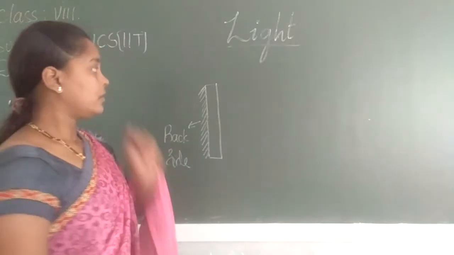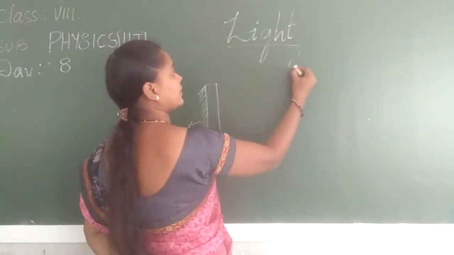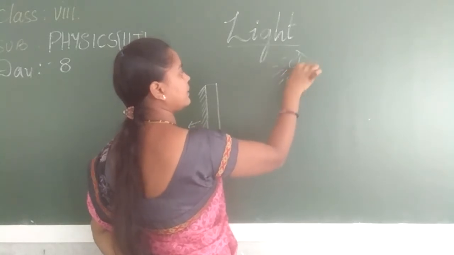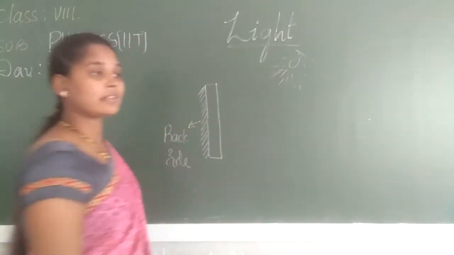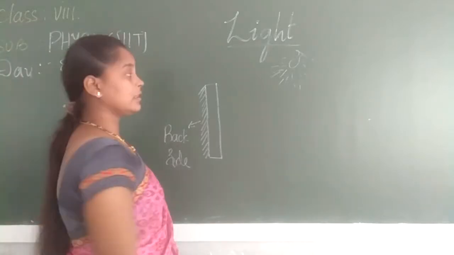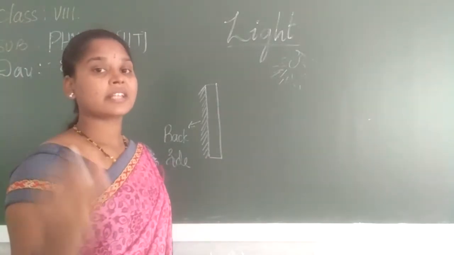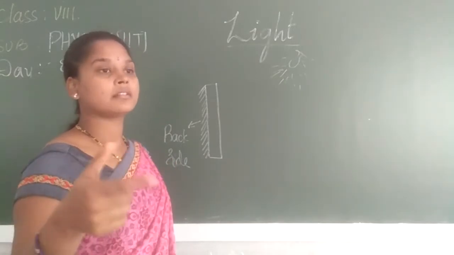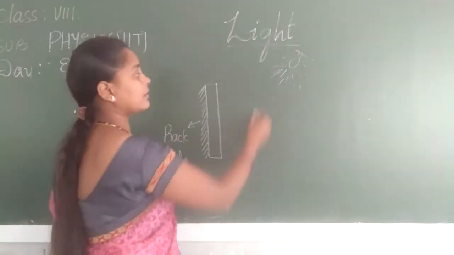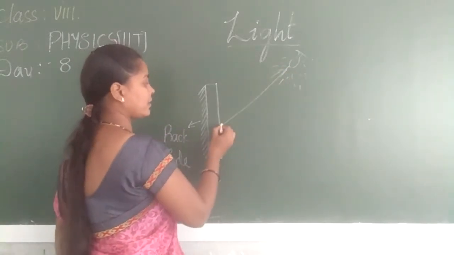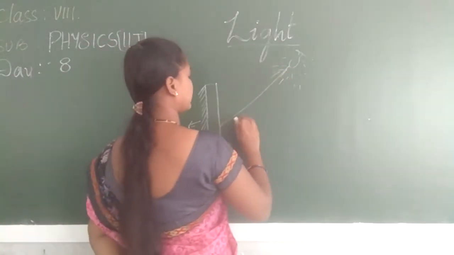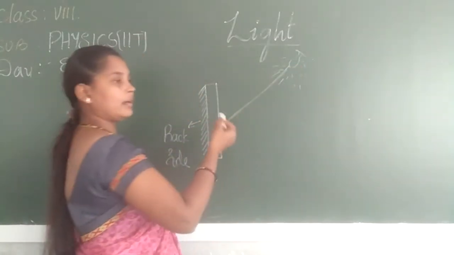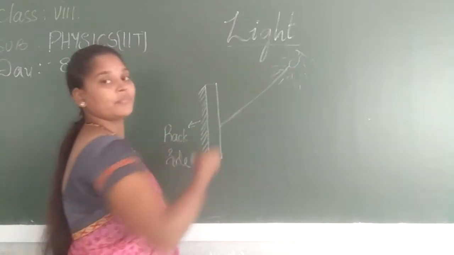See, this is a source of light. Assume it is a bulb. So it is passing some light here. What happens? Light travels in a straight line. Sound travels in a wave, light travels in a straight path. That is the reason we can see the image reversed in the pinhole camera. So light falls from here. Light travels in a very straight ray. It strikes the mirror. I am drawing only one line, but a number of lines are falling on the mirror.